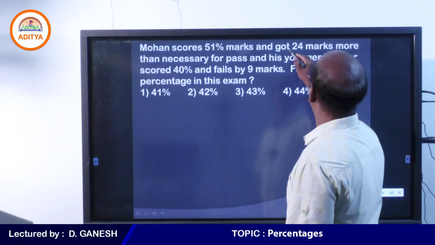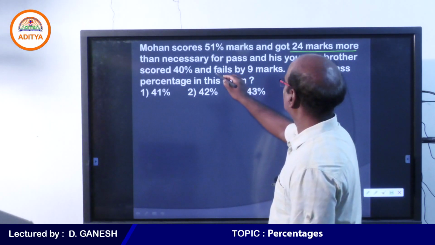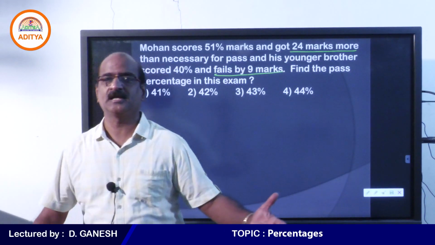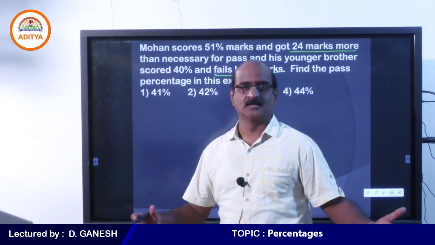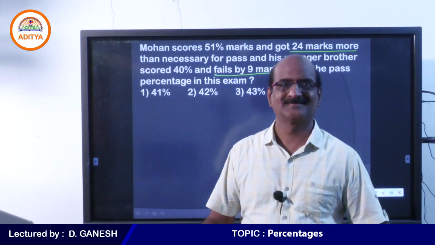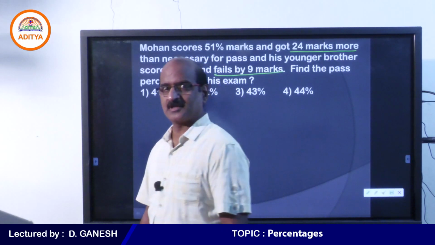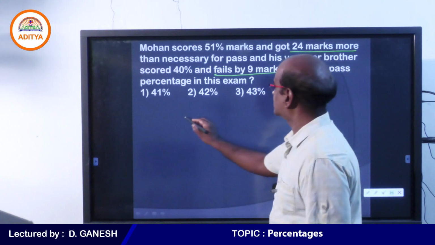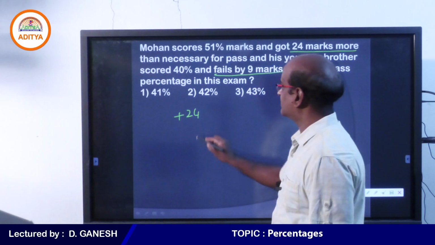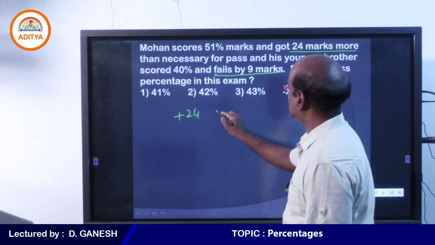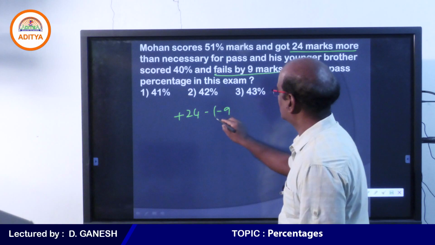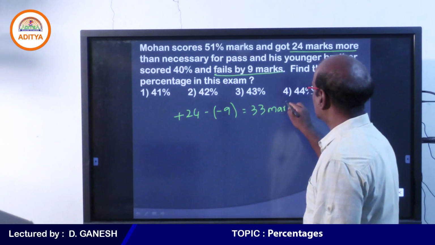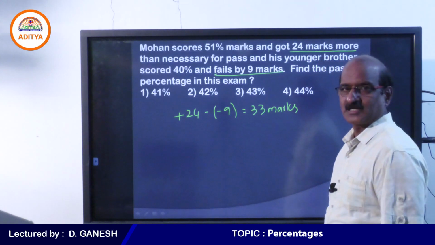You need to understand 2 points. 24 more, fails by 9 marks. His younger brother got 40%, but he was not declared pass. He has to get another 9 marks. Therefore, pass percentage is more than 40. You must know that. Come on, student. Yes, tell me. Mohan got 24 marks more than necessary for pass, whereas his younger brother got 9 marks less. Therefore, plus 24 minus of minus 9. So the difference between Mohan and his younger brother is 33 marks.